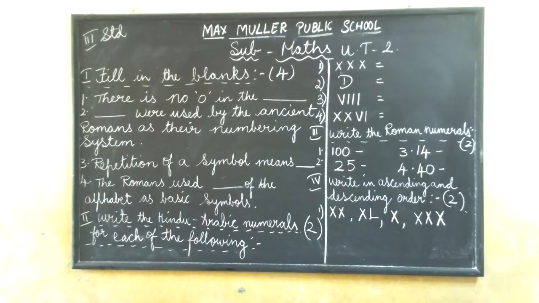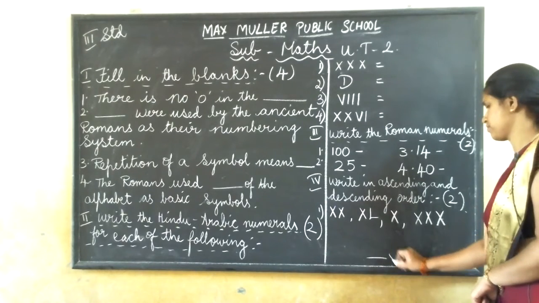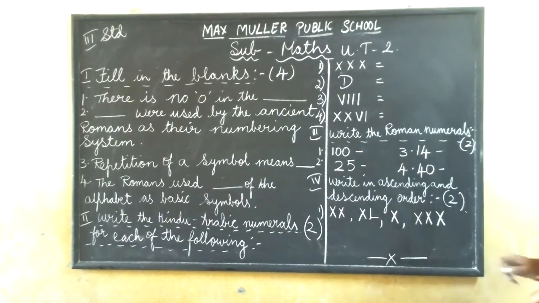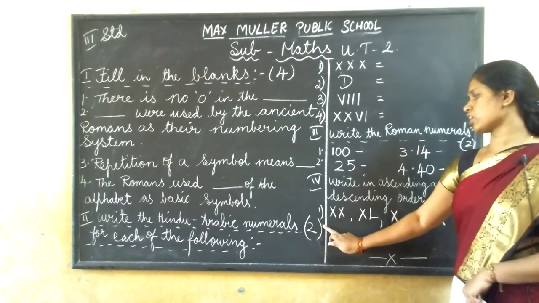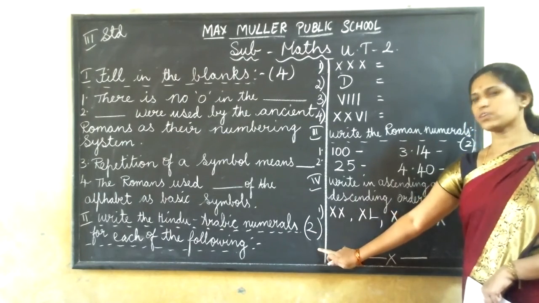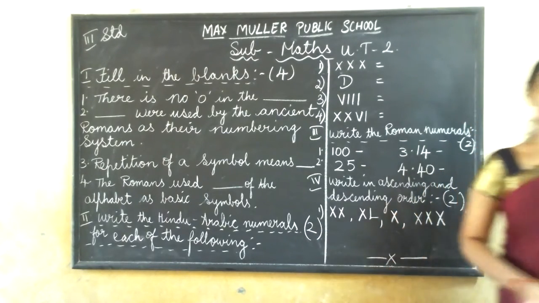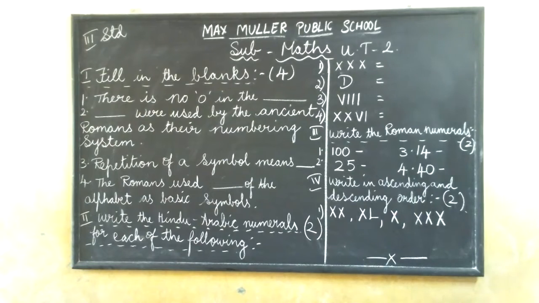Finished? Finish it fast. Only so much. Right here, ascending order. Then down you write descending order. Understood? If you have learnt, it is easy only.